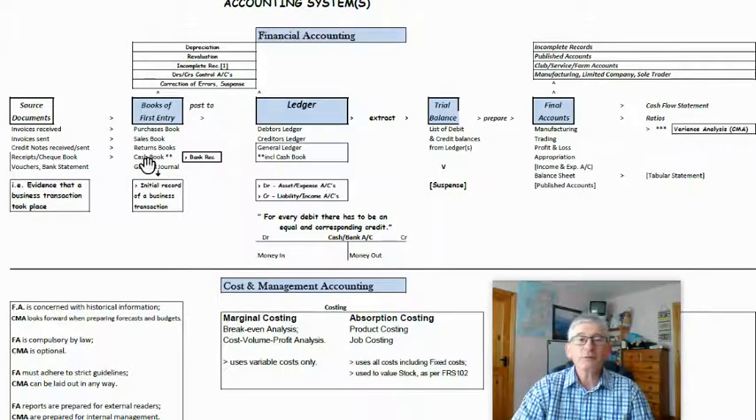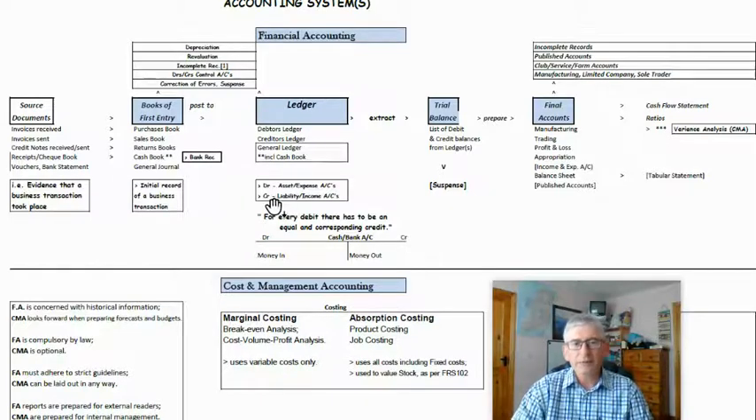Now, a cash book, because so many transactions go through it anyway, is both a book of first entry, but it's also an account in the general ledger. But it's done separately. Anyway, all of these transactions must be posted somewhere. And this is where the double entry kicks in, in your ledger system.